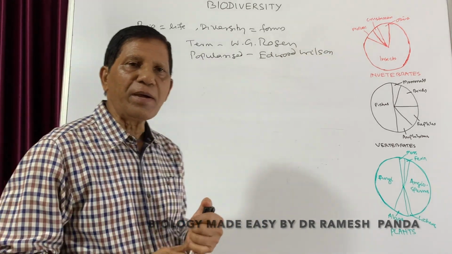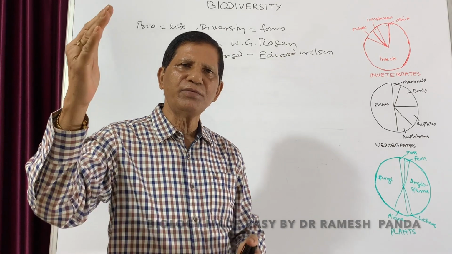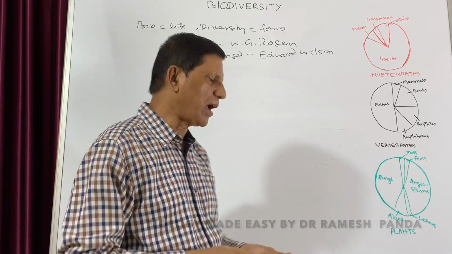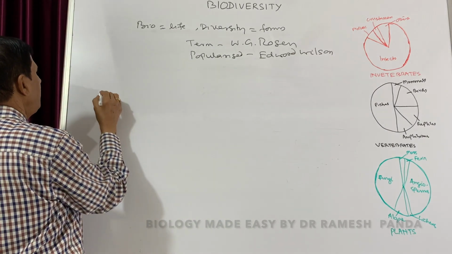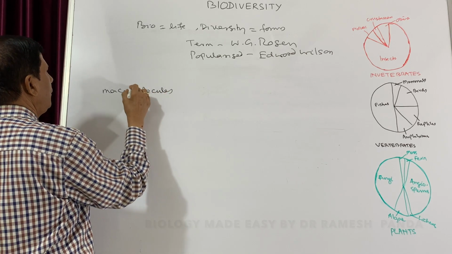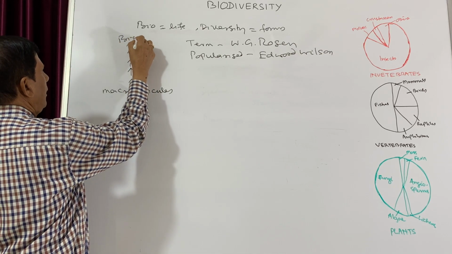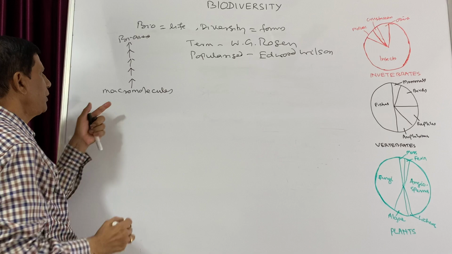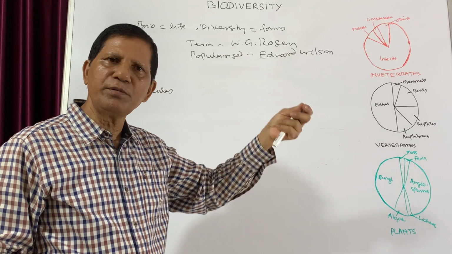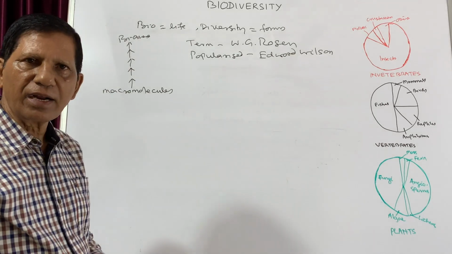So, in biodiversity, what will we discuss? Biodiversity includes all levels of biological organization, starting from macromolecules to biomes. That means in between, macromolecule will give rise to cell, cell will give rise to tissue, tissue system, organ, then individual, population, all these are in between. So all these are coming under biological organizations.